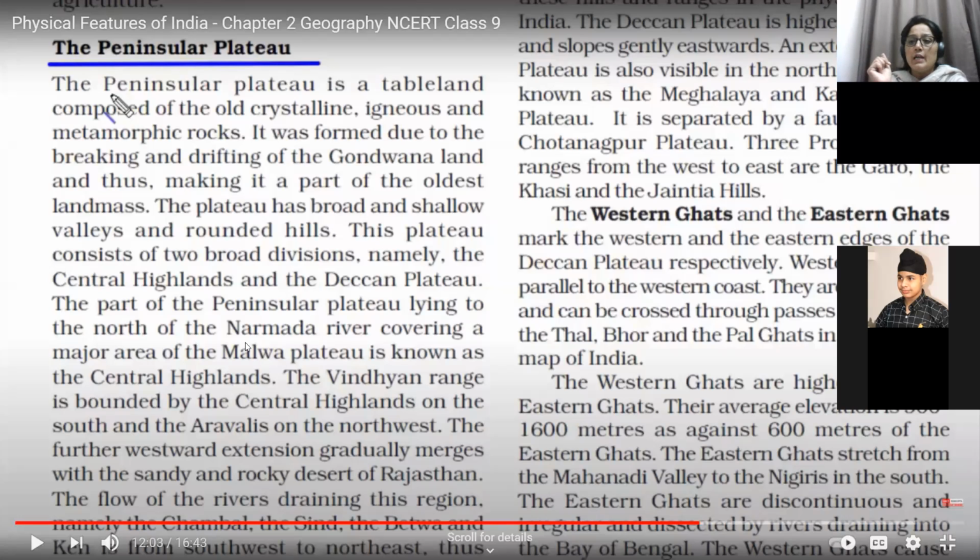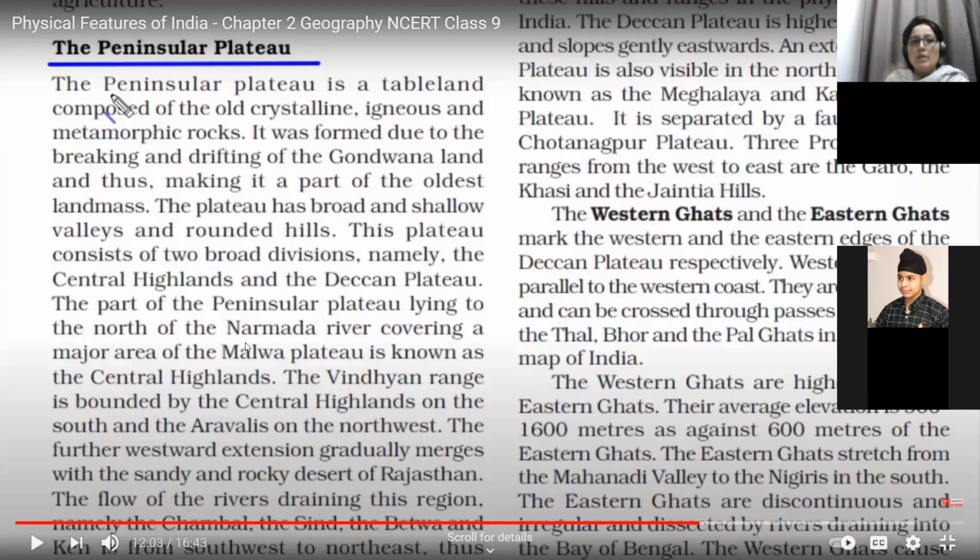And the last region is the Khadar region, made up of very fertile soil. Every year, a new layer of soil gets deposited. That's what makes this area very fertile, with very fine particles of soil. So those are the four divisions of the northern part of India: Bhabar, Tarai, Khadar, and Bangar on the basis of its relief feature.